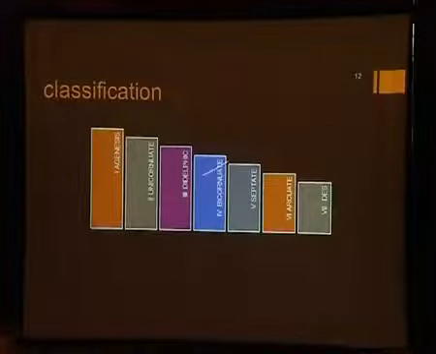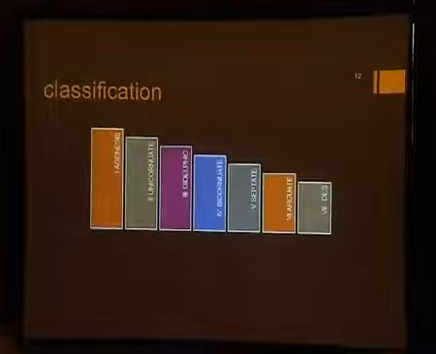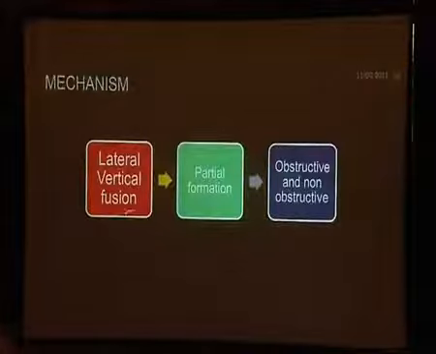According to the American Society classification, the first is agenesis, the second is the unicornuate uterus, the third class is the didelphic uterus, the fourth is the bicornuate, the fifth is septate, the sixth is arcuate, and the last is the congenital anomaly as a consequence of DES. In agenesis, we were lucky to look at some of these things: the lateral fusion, partial formation, obstructive.